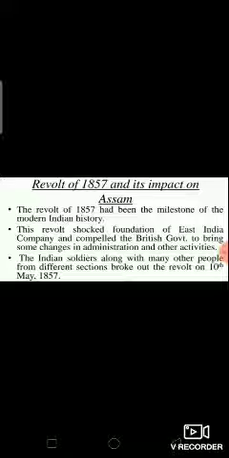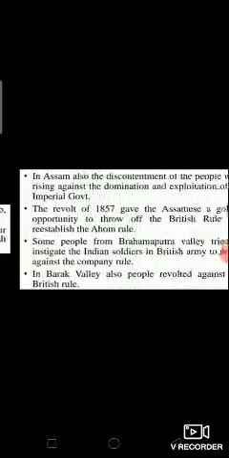The Indian soldiers, along with many other people from different sections, broke out in revolt on 10th May 1857. Leaders like Bahadur Shah Zafar II, Nana Sahib, Tatya Tope and Rani Lakshmi Bai led the revolt. The aim of the revolutionaries was to place Bahadur Shah as the Mughal emperor and end the British regime.